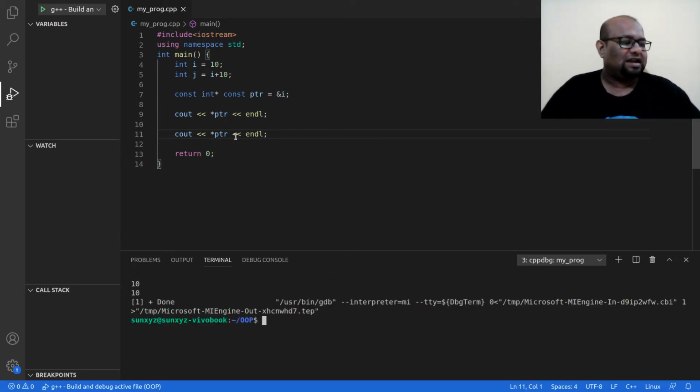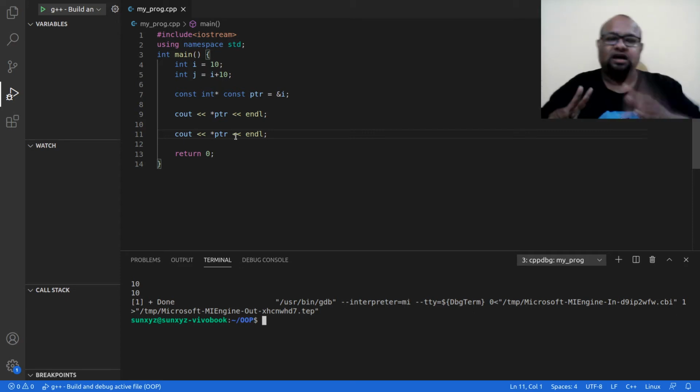There are two different aspects in this. I hope this makes sense. Before, when I wrote const to the left of the star, I could not change the value the pointer was pointing to, but I could change the address.